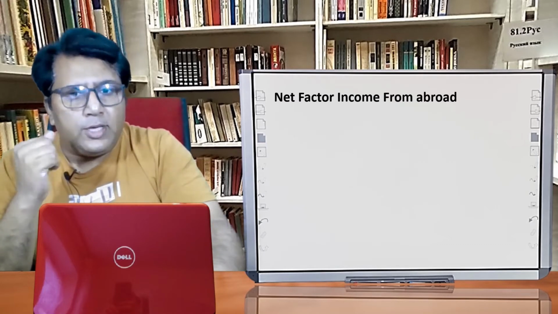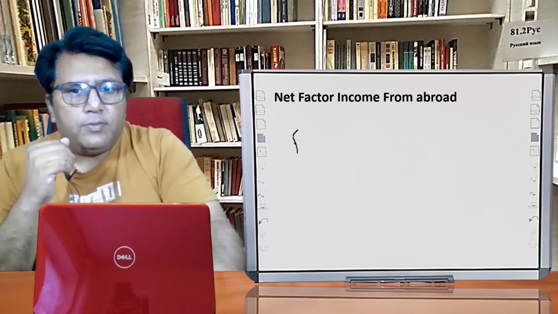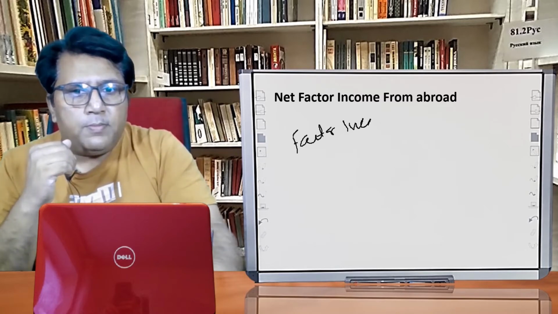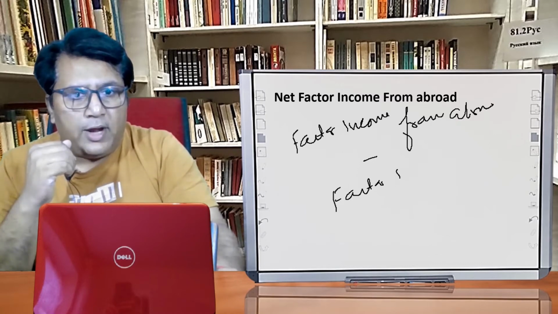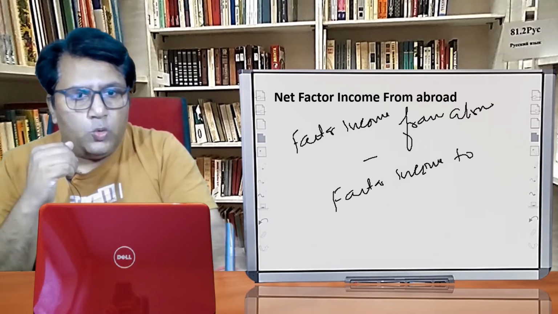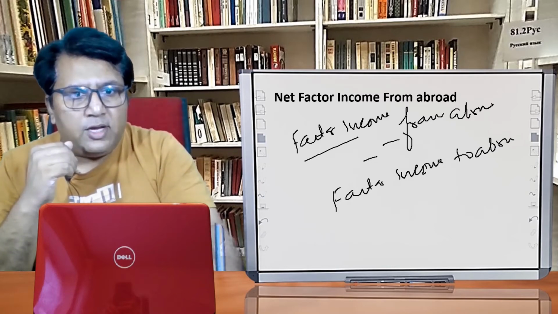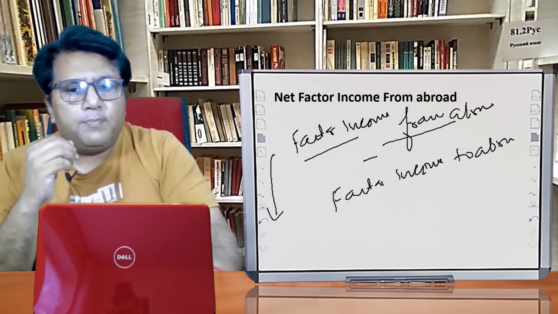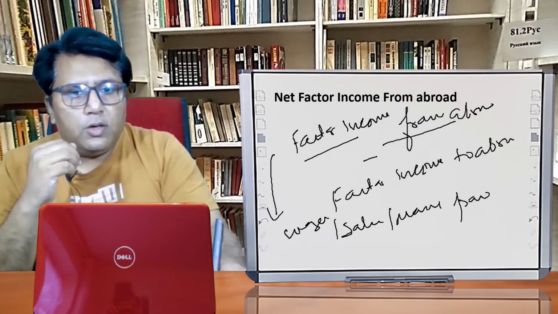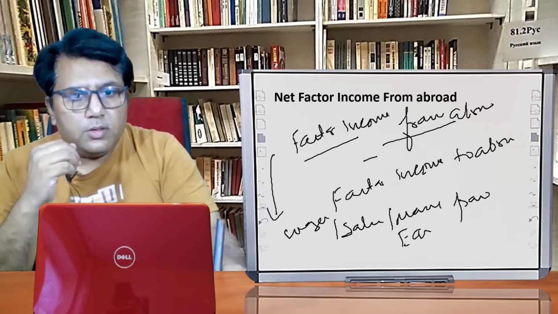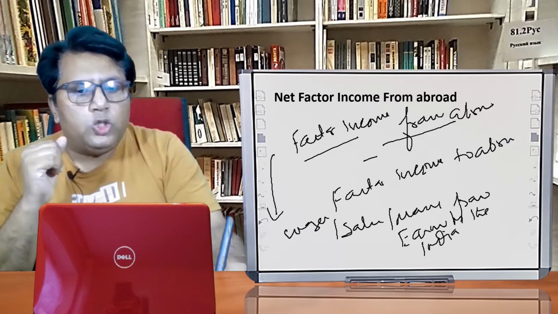Net factor income from abroad is the difference between the factor income from abroad and the factor income to abroad. What is factor income from abroad? It means wages, salary, or the money earned by an Indian doing a job abroad.